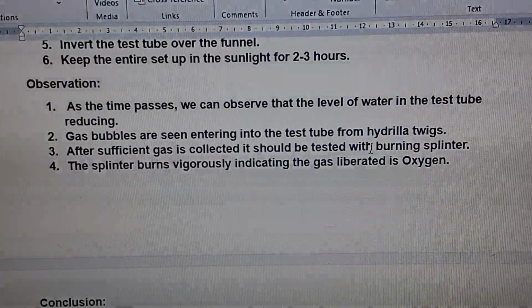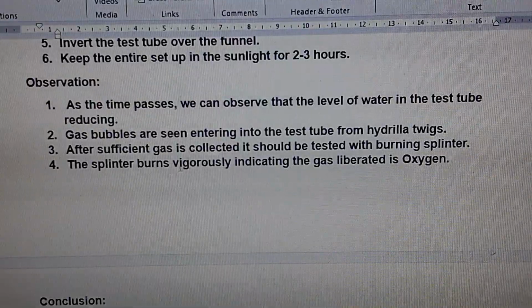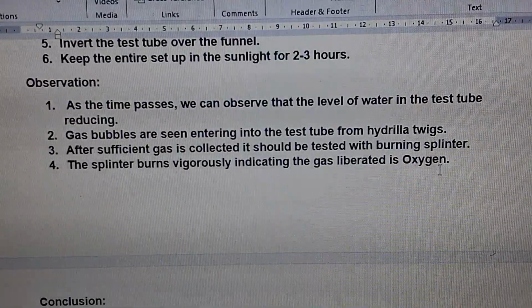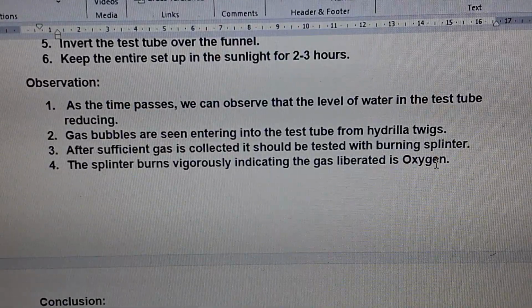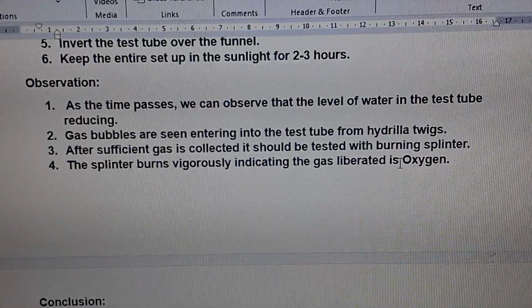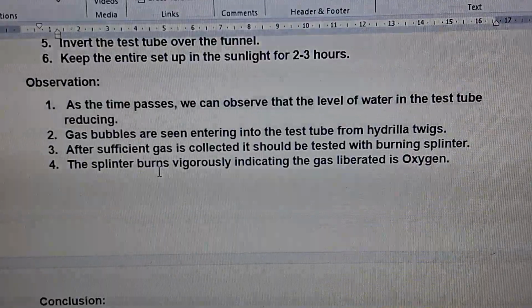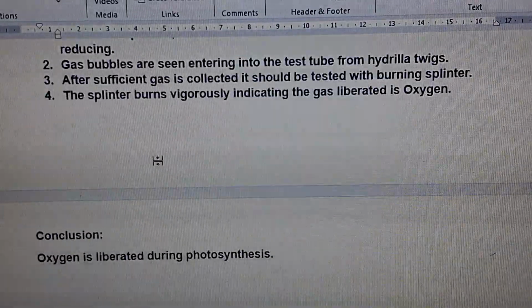You know pretty well the testing of oxygen and hydrogen, children. With oxygen, when a burning splinter is placed near it, it burns very vigorously. But if it is hydrogen, it puts out the flame with a pop sound. So when it burns very vigorously, that indicates that the gas liberated is oxygen.